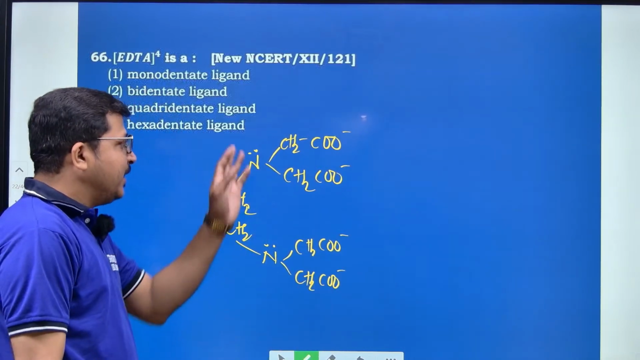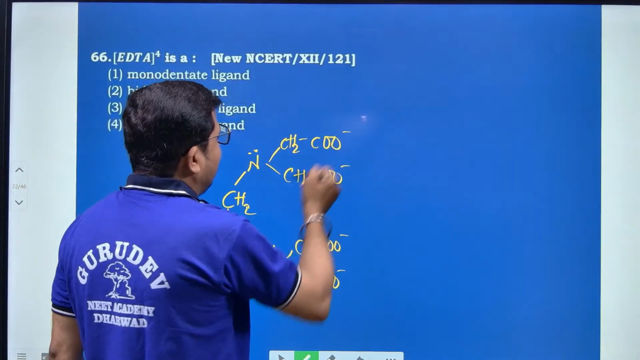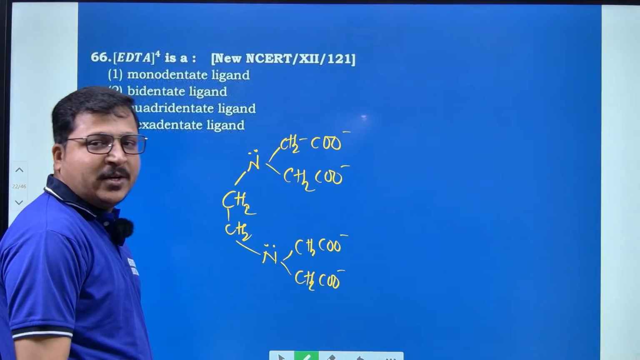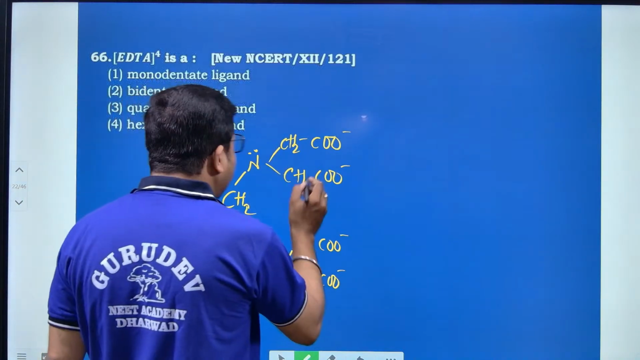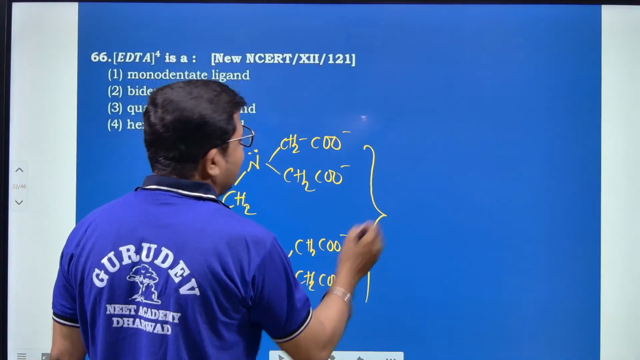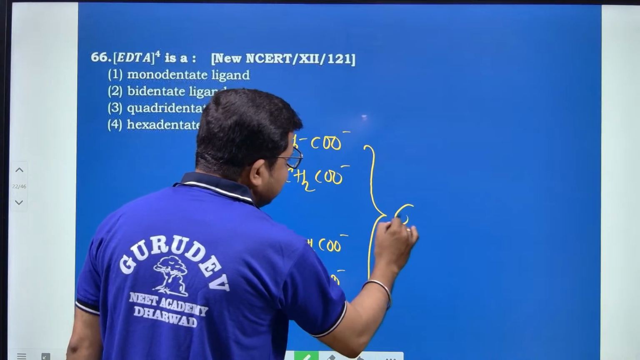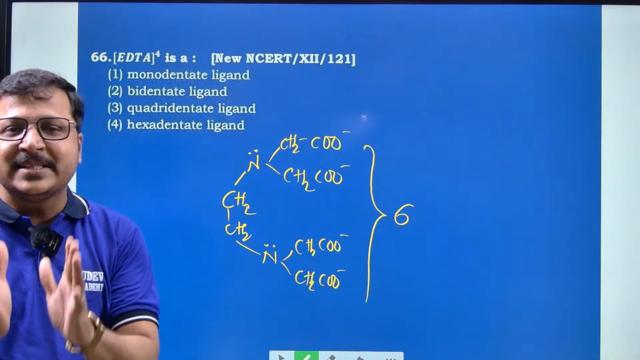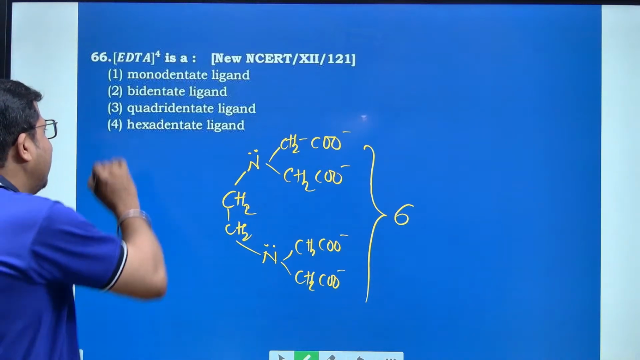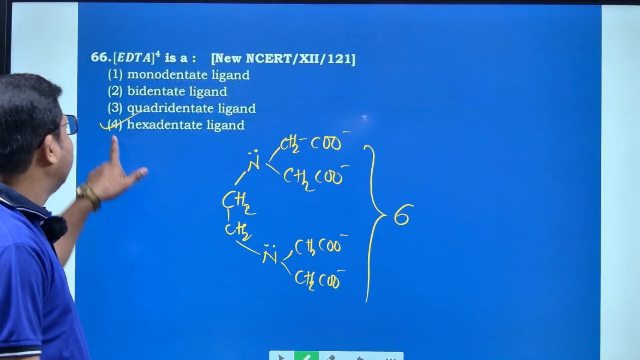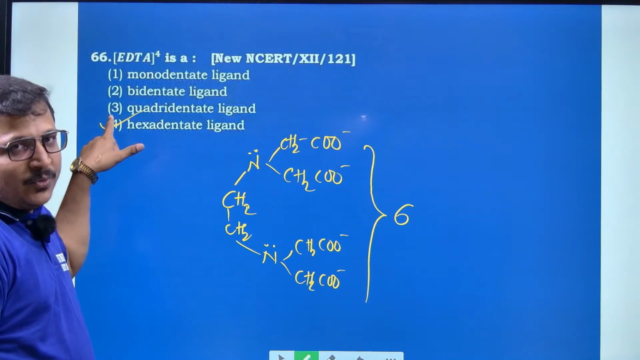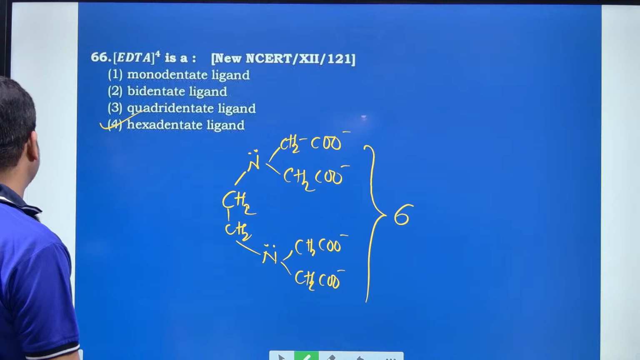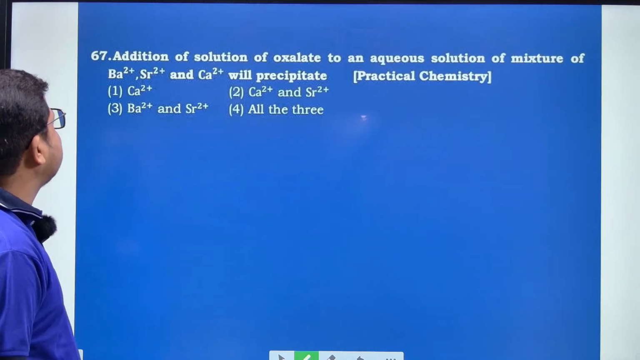Look at this one. Here again 4 acetate ions and 2 nitrogens are combined together. How many donor atoms are here? 6 donor atoms. Hence, if there are 6 donor atoms, then it is a hexadentate ligand. Now move to the question options: we have to mark option number 4 as the right answer for question 66. Let's move to the next question.